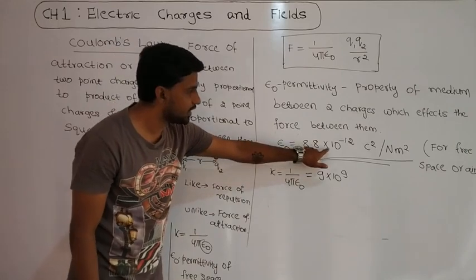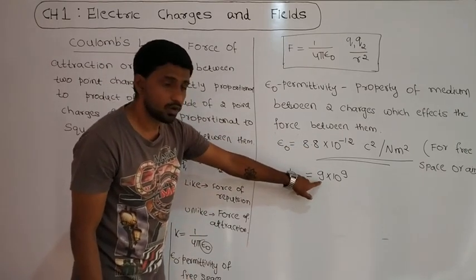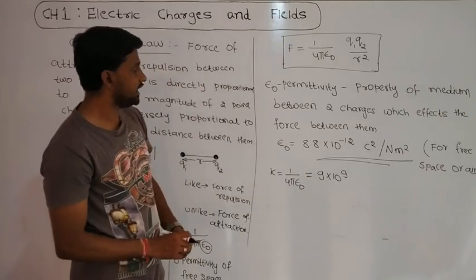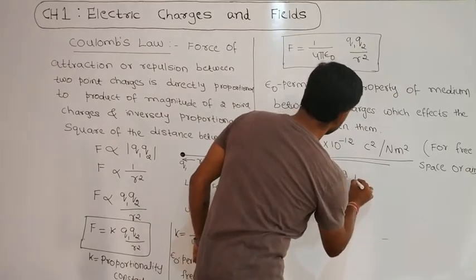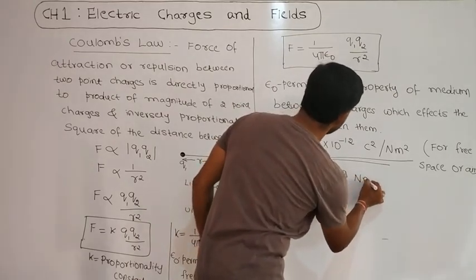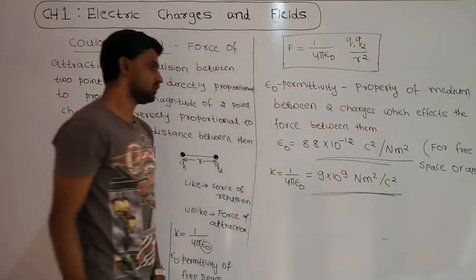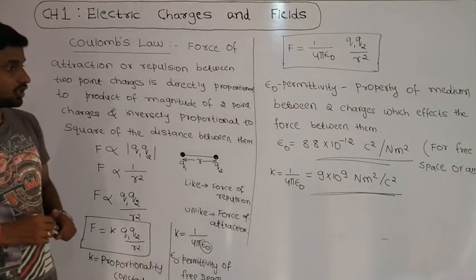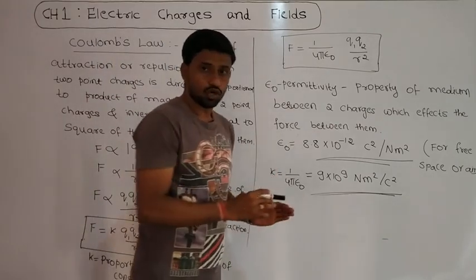If you take 8.8 into 10 to the power minus 12, then you get the value 9 into 10 to the power 9. And its unit is Newton meter square per coulomb square. So that is about Coulomb's law.